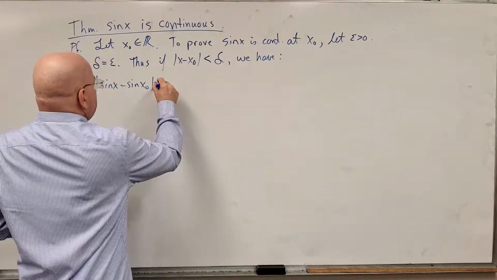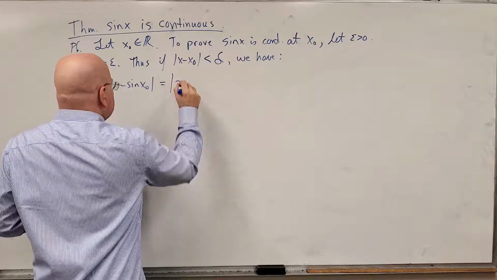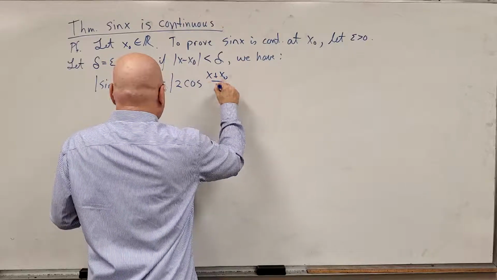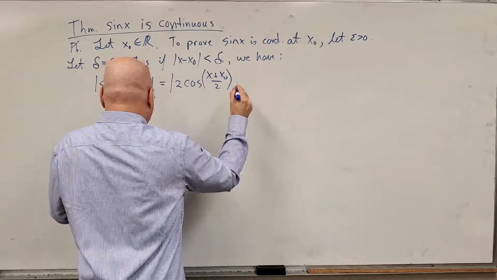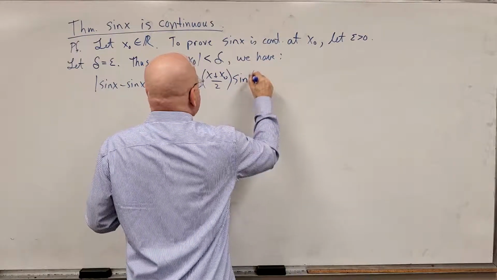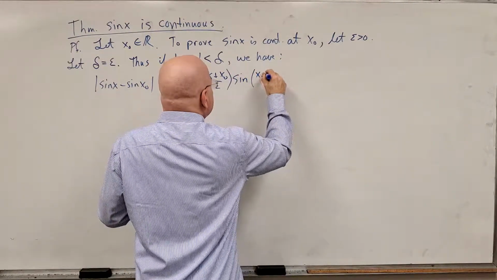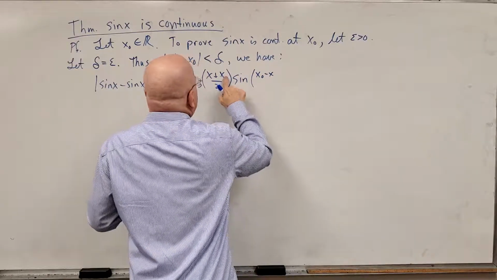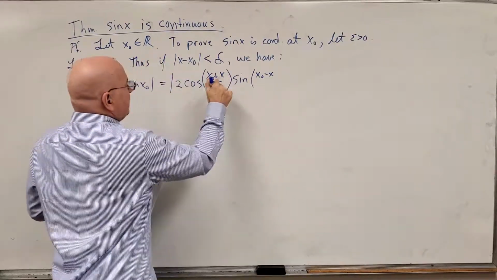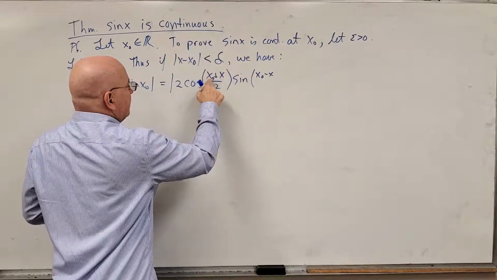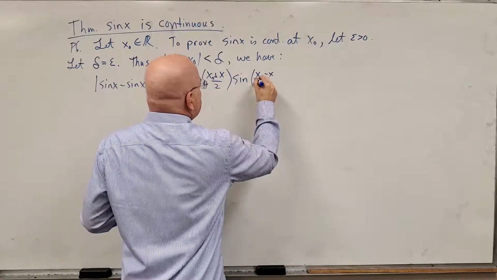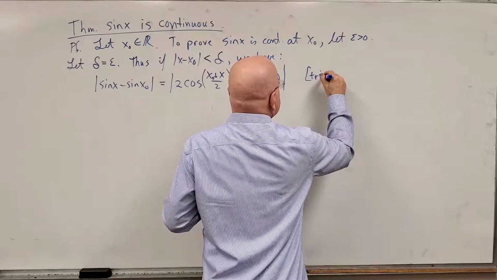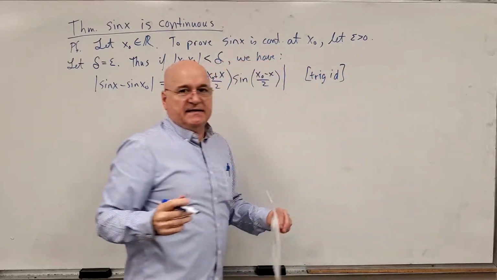So this is equal to 2 cos of x plus x naught over 2, sine of x naught minus x. Did I do that right? I'll be consistent. I wrote x plus x naught. It's the same thing, but I'm going to put x naught plus x, and this will be x naught minus x over 2. And I'm just going to write justification, a trig identity.